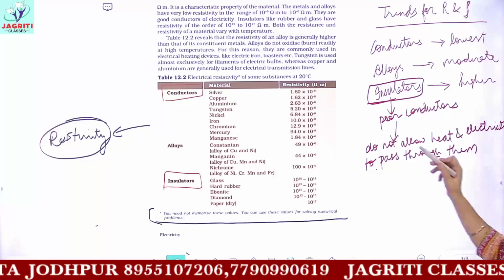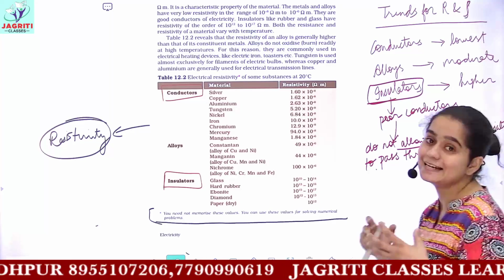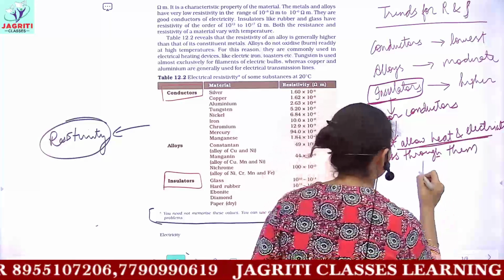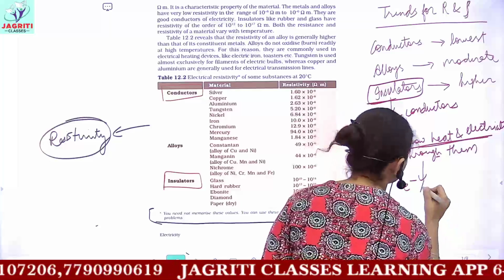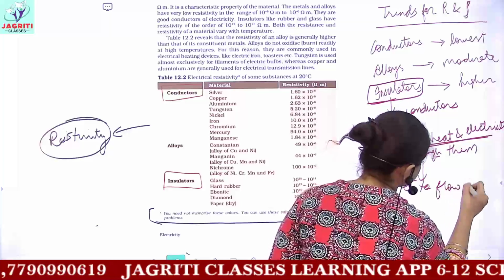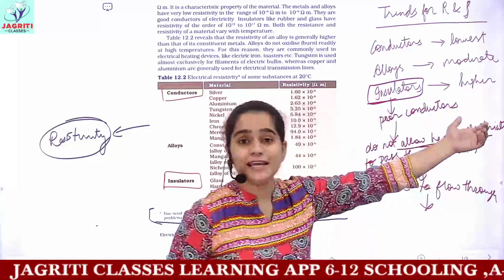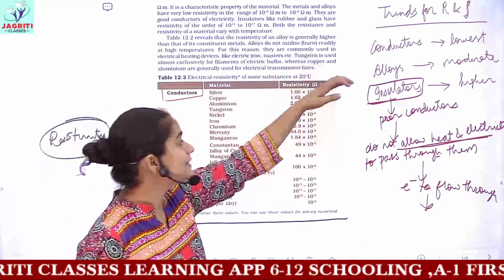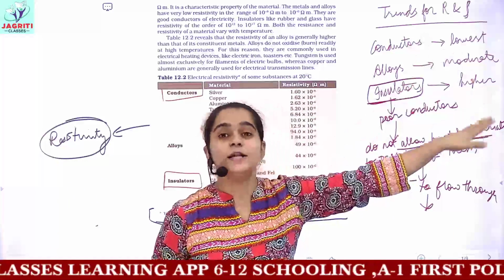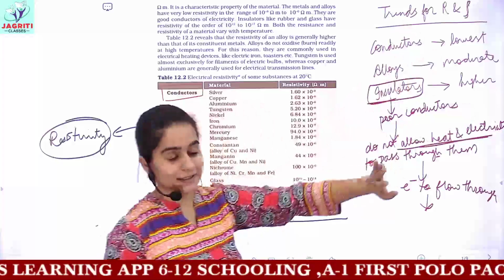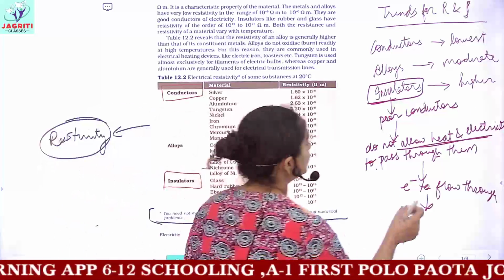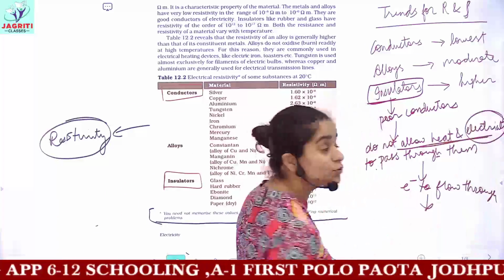Why are insulators not allowing electricity? Electricity means electrons, or charge, flowing through. Insulators are not allowing that, which means their resistance would be higher. So you can see that insulators have the highest value of resistance compared to conductors, and in turn they do not allow any kind of electricity to flow through them.